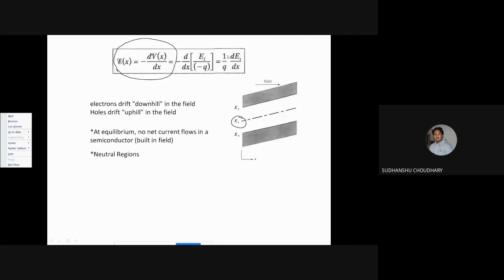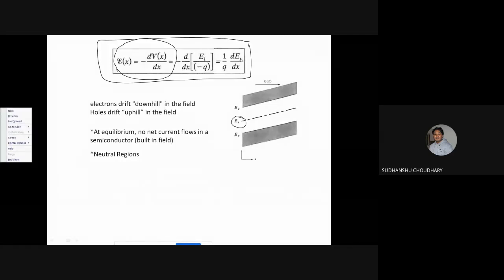Okay. So this equation now modifies, since electrons have negative charge. So now it modifies, that is, the relationship between electric field and Ei, that is intrinsic level, okay, or potential energy of the electrons. So I have this relation now.